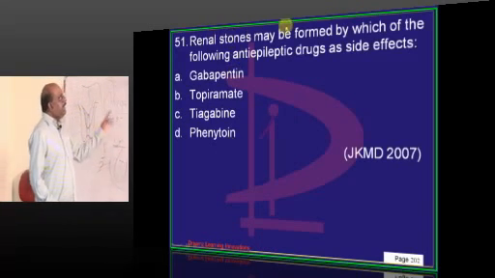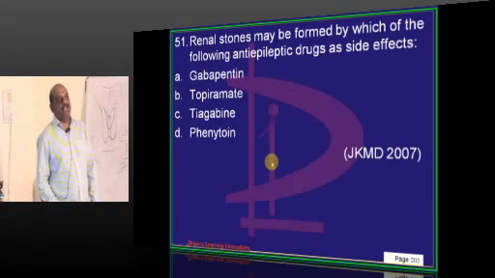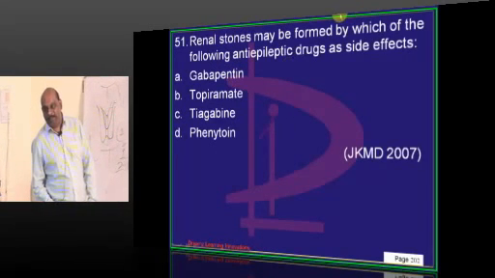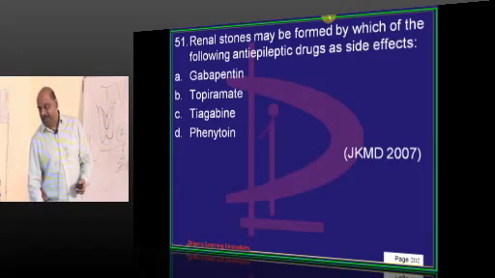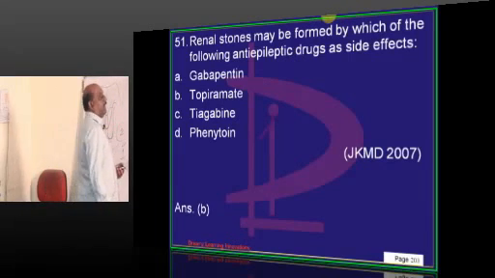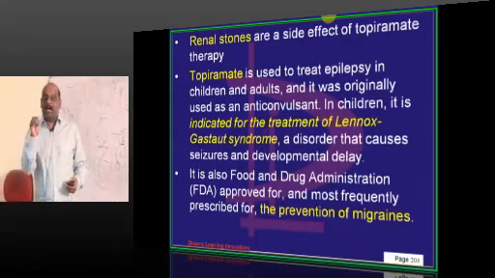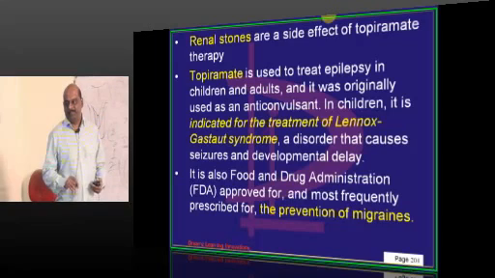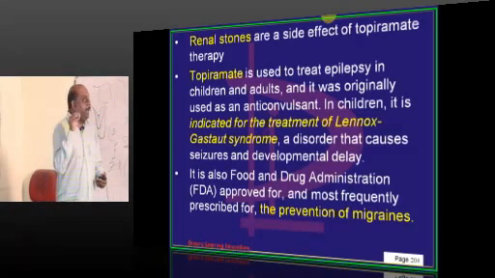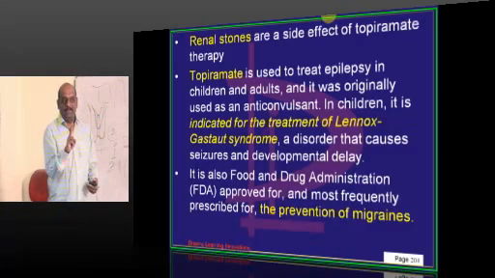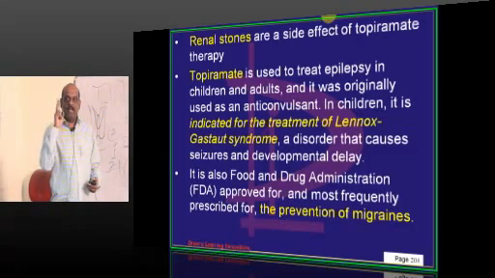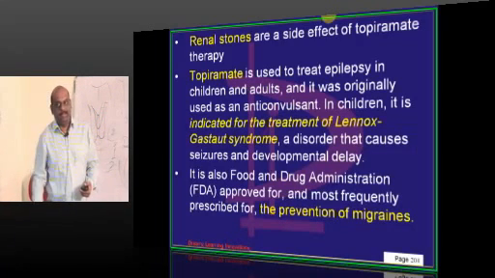Then, renal stones can be a side effect of which drug? This is a beautiful question on anti-epileptics. Definitely a question will be asked on anti-epileptics. Topiramate. Why topiramate? Topiramate is a carbonic anhydrase inhibitor. Because of that, two side effects occur. If it is a carbonic anhydrase inhibitor, what happens?